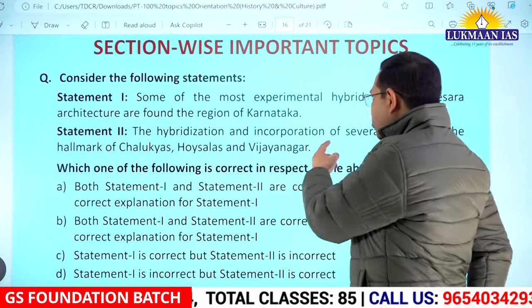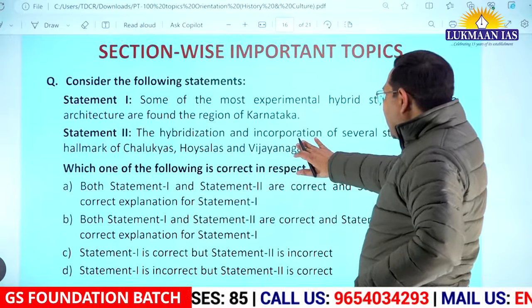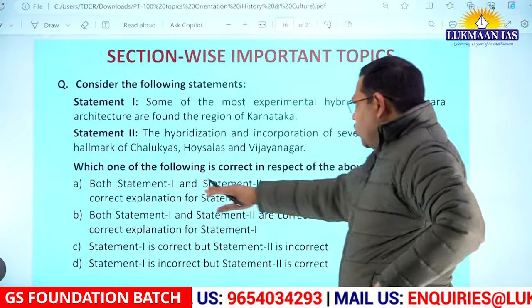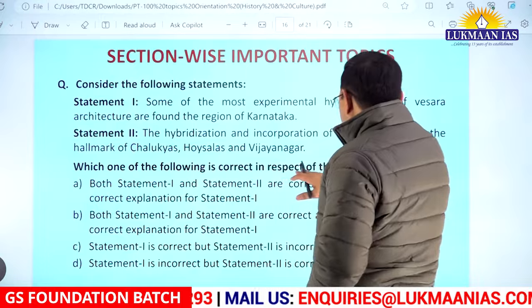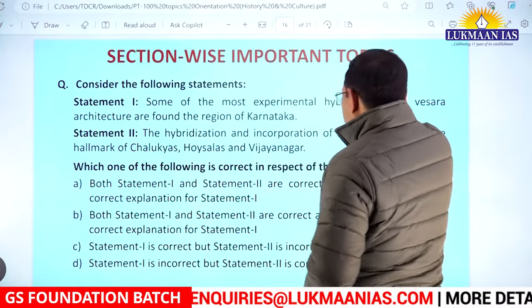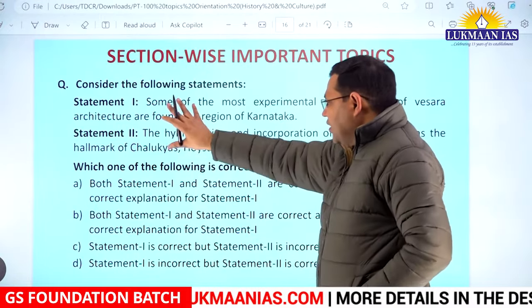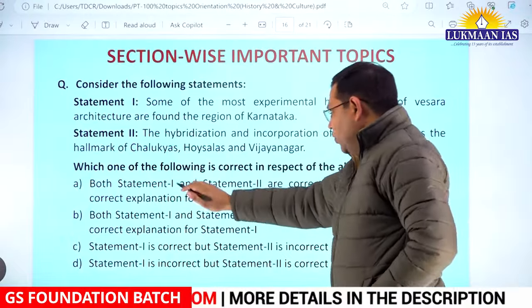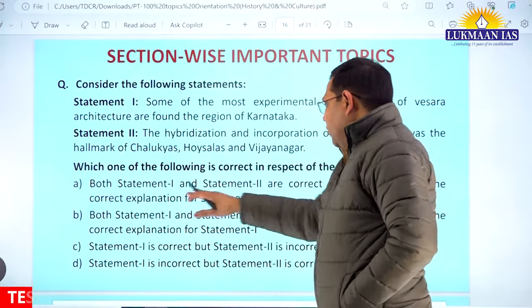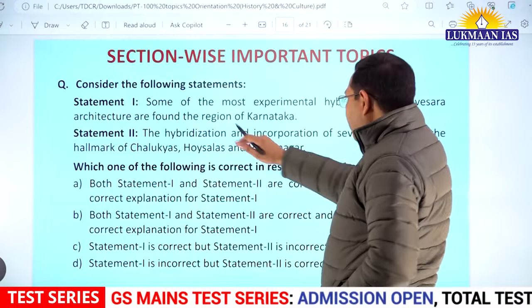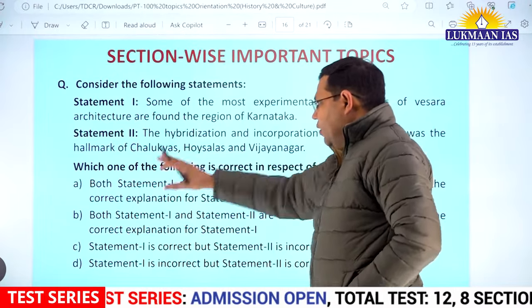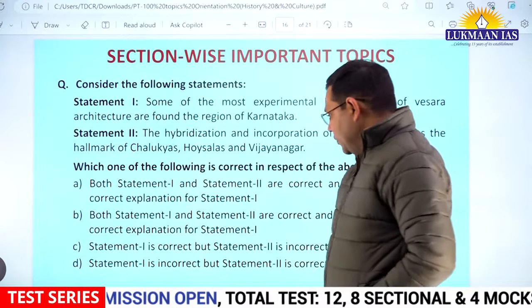So this statement is also correct and this very truly explains statement 1. So the question is which one of the following is correct in respect of the above statements. Consider these two statements and see which one of them is correct. Both statement 1 and statement 2 are correct and statement 2 is the correct explanation of statement 1. A is the answer, right?